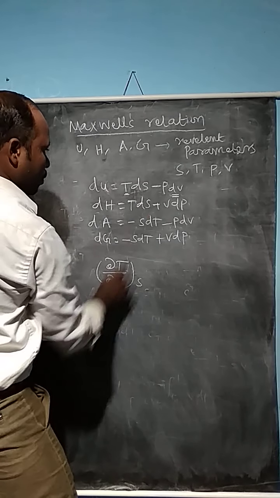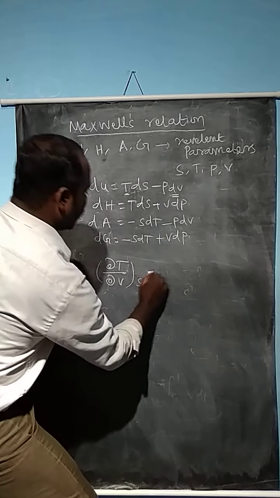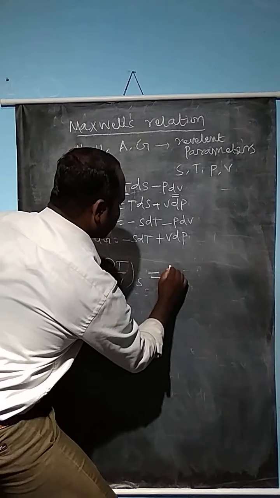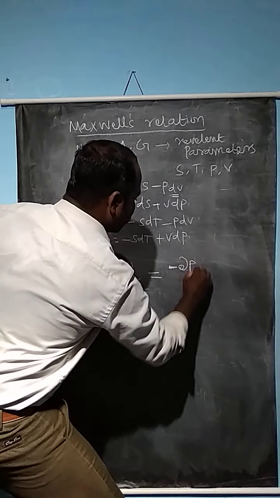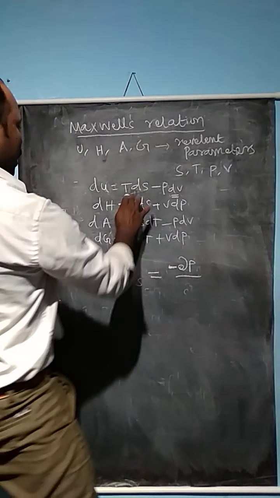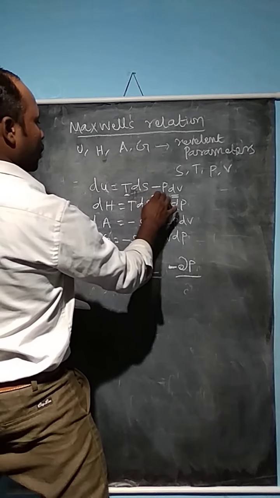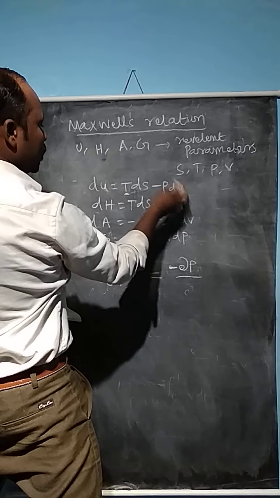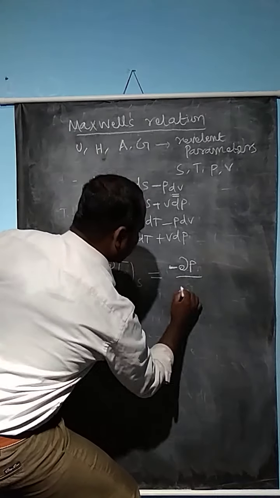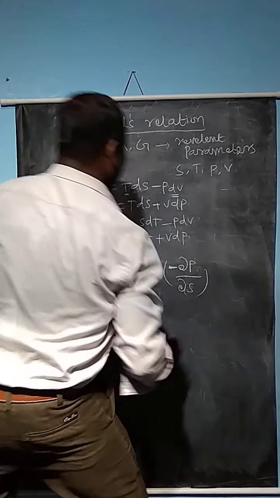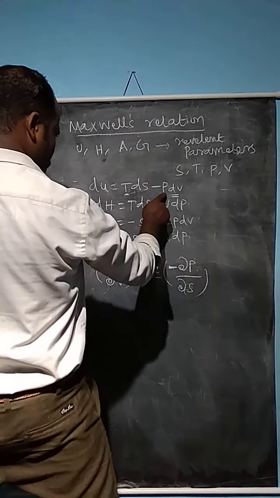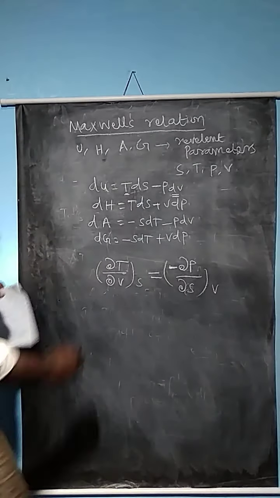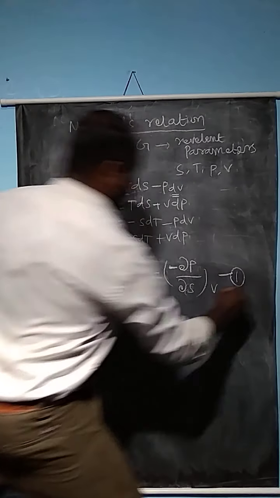So (∂T/∂V) at S is equal to minus (∂P/∂S) at V, because when you differentiate this equation, ∂T/∂V and similarly ∂P/∂S, at constant V. So this is equation number 1.